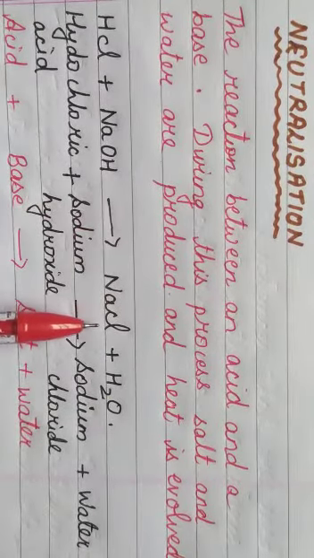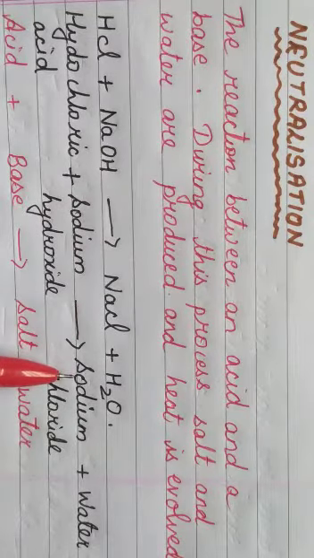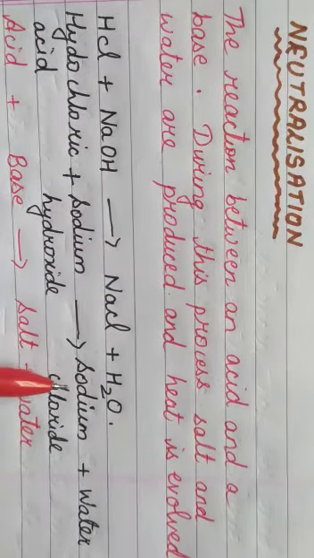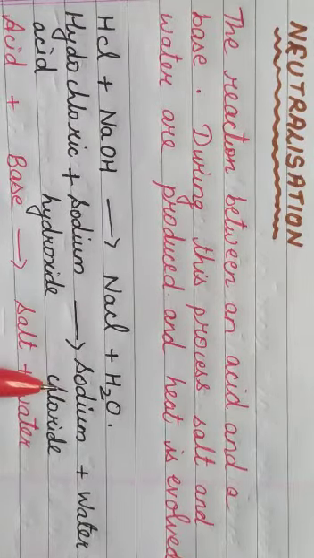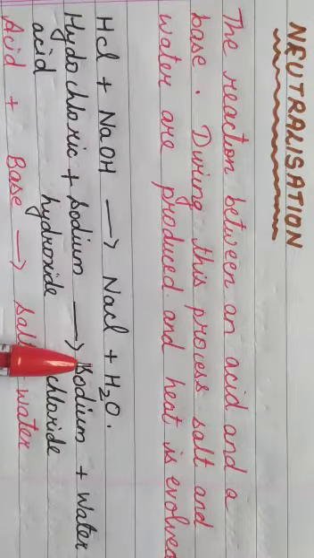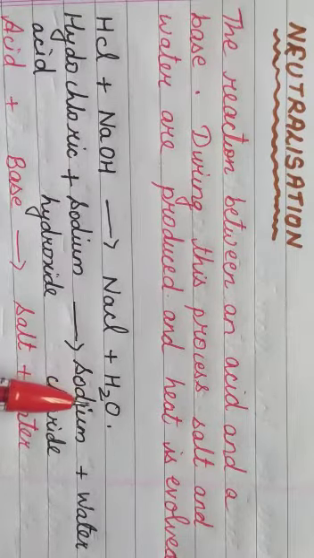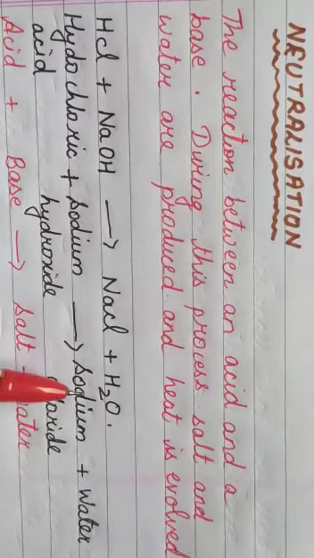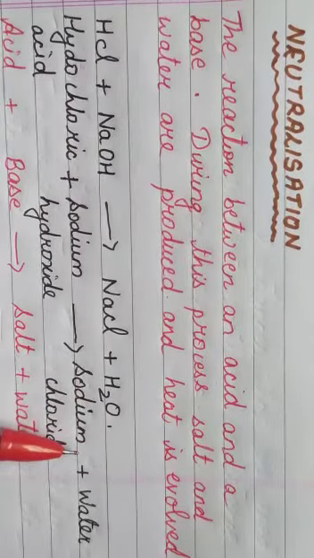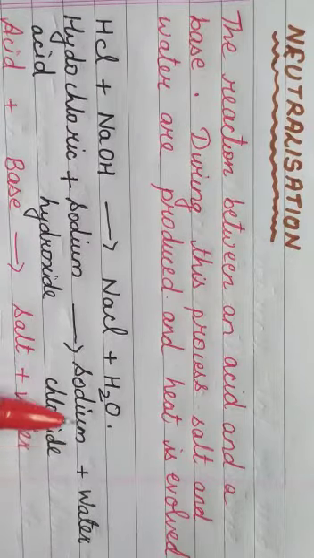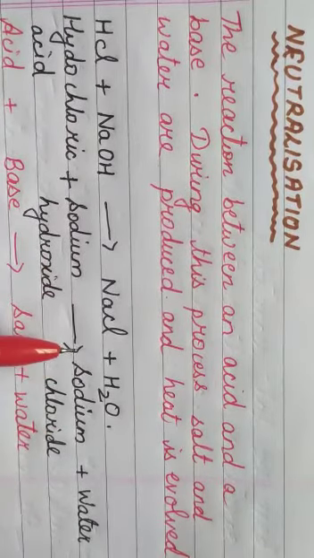See, NaCl. NaCl is sodium chloride, or the salt that we use at home. And along with it, water is also produced. And along with water and salt, heat is evolved during this procedure. Okay, so this is called a neutralization reaction.